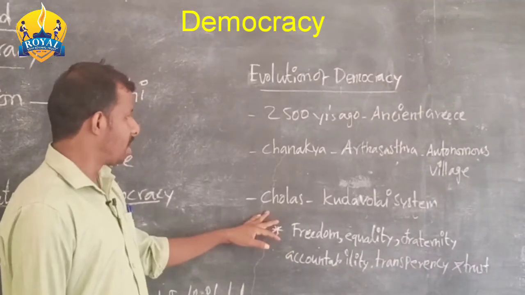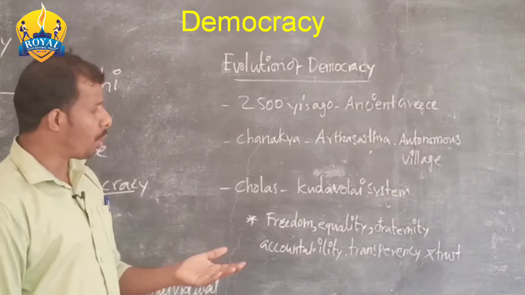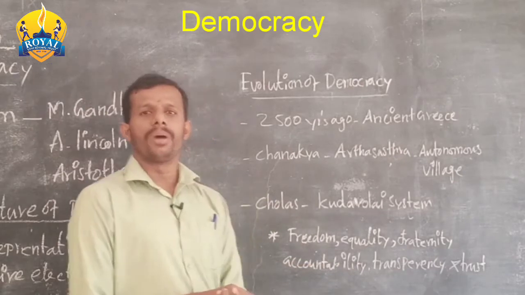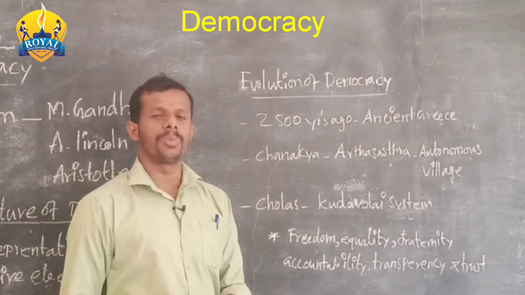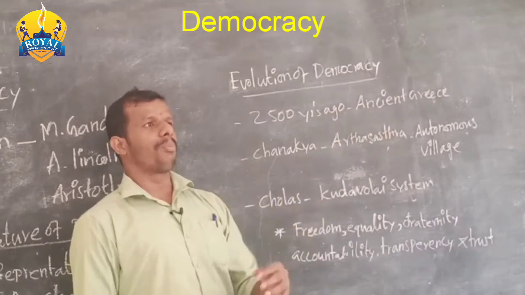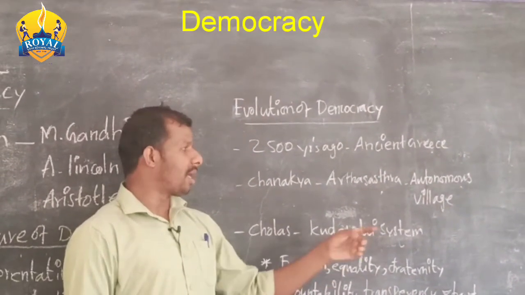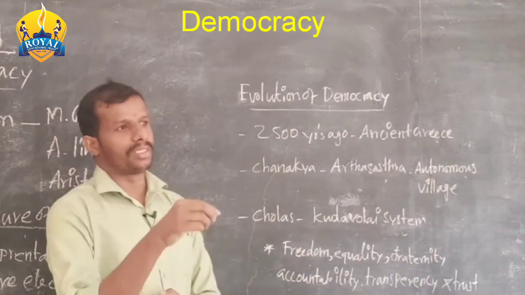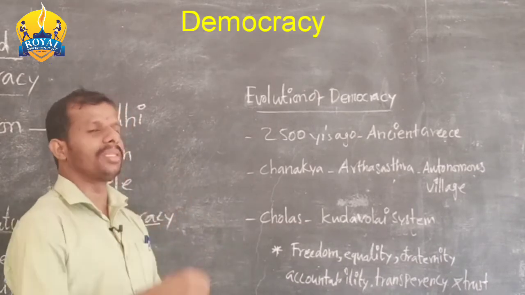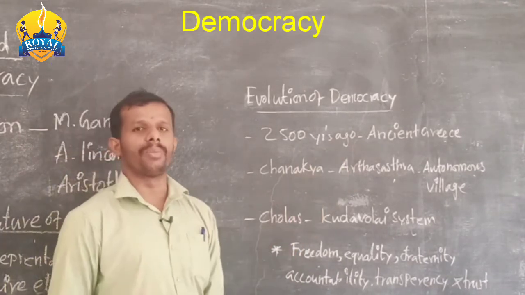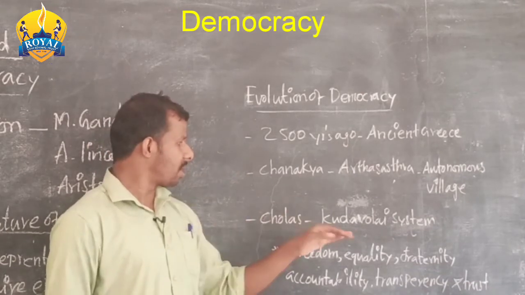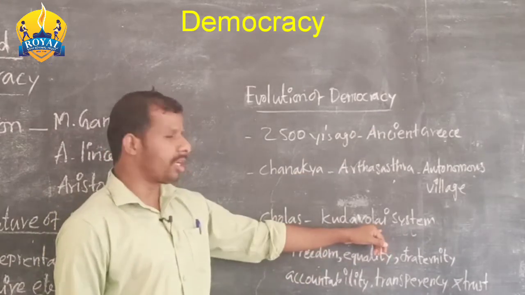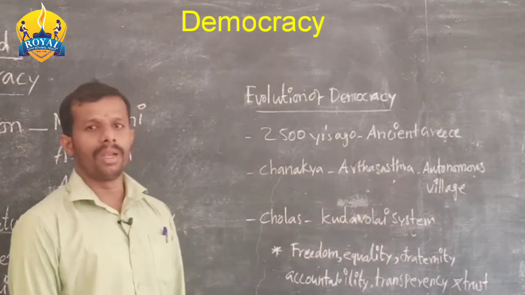Later, in our state, the Cholas period, they followed the Kudavolai system. In a pot, they wrote the names of the persons who participated in the election. Later, a child was called to take a palm-leaf ballot, and whose name was mentioned on it, that person became the ruler. This is called the Kudavolai system. We have evidence from the Uttiramerur inscription, a valuable inscription.